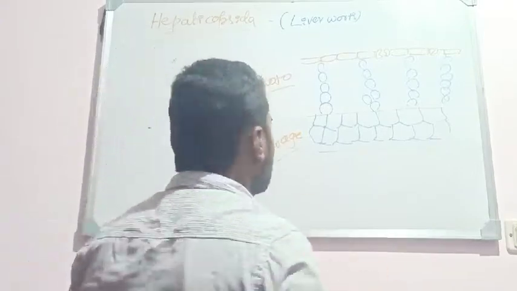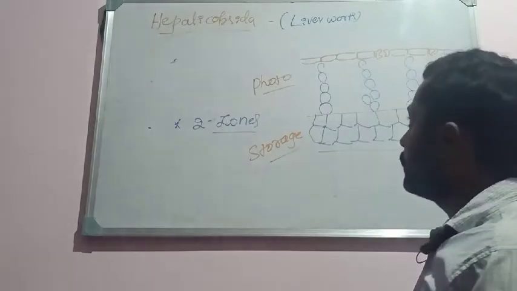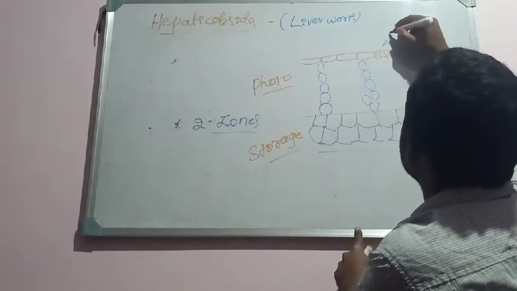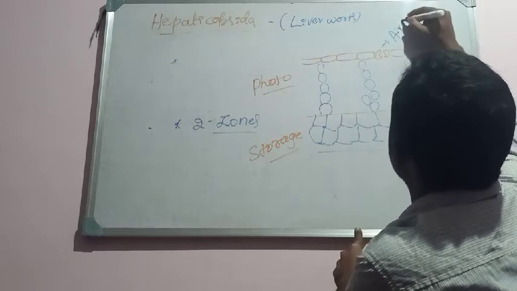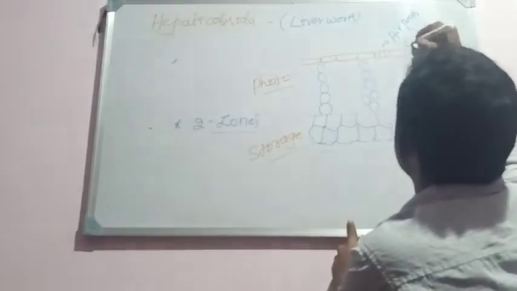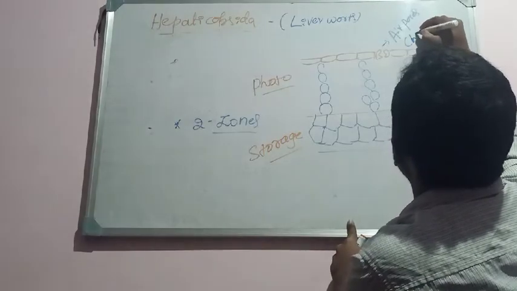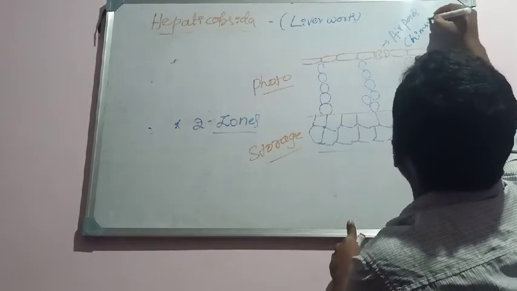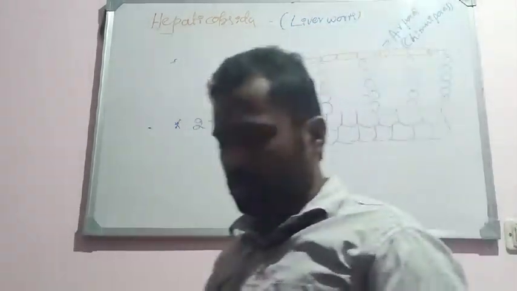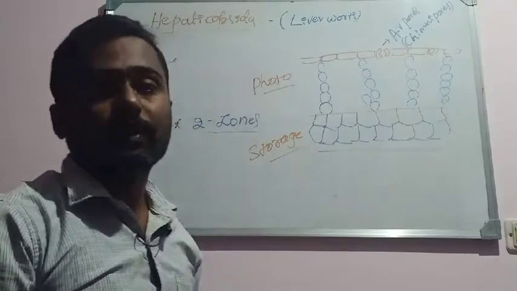And also another thing, the epidermis of these members shows some small pores on the surface, and those small pores are called air pores. They are also known as chimney pores. There are air pores and chimney pores, and they are meant for exchange of gases.